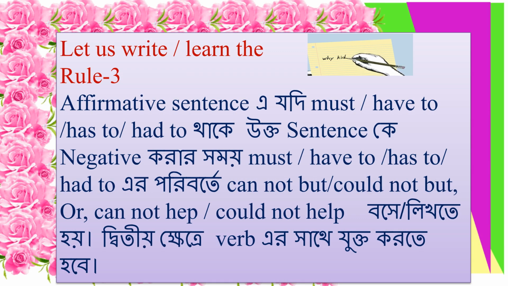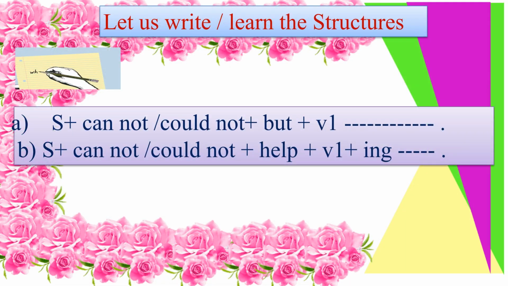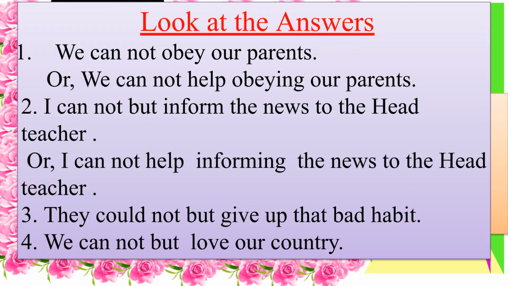Rule 3. If a sentence uses must, have to, has to, or had to, replace them with cannot but, could not but, or cannot help / could not help. Remember to add the suffix to the verb in the latter case. Let us continue to learn and write the structures as displayed on the screen. Please look at these answers, which demonstrate the transformations we have discussed, such as using cannot but or cannot help.